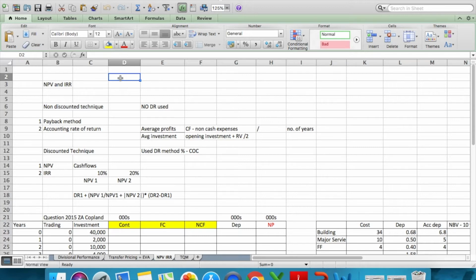So we're going to do a comprehensive question on NPV and IRR. Now, the question is a bit technical. Why? The question that I selected is not a normal NPV IRR question, and the biggest advantage of this is that it actually covers the whole area of NPV IRR and all the discounted and non-discounted techniques. I've prepared a working paper in front of you so that we can go through it easily, and I have also tried to solve the question, which I'm going to go through with you together, right?